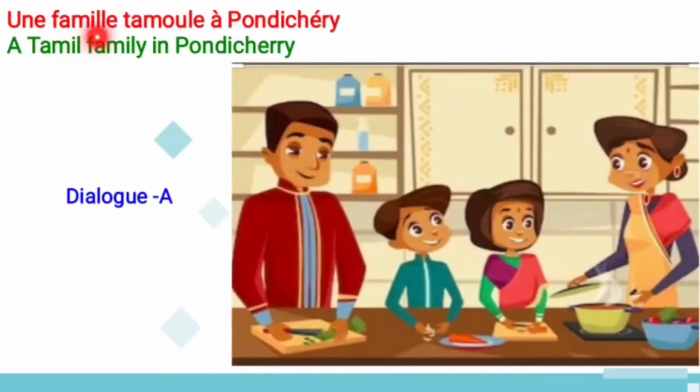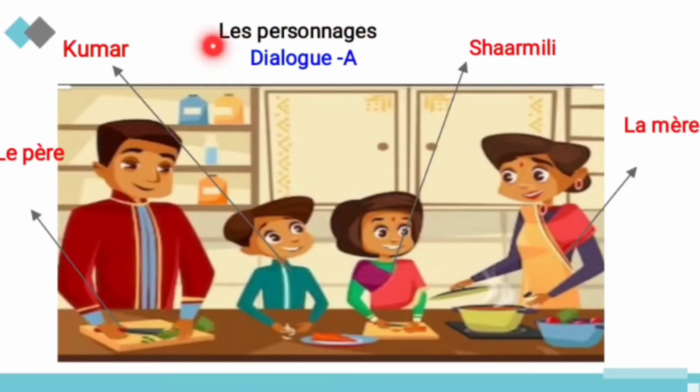And first dialogue, une famille tamoule à Pondichéry. It is a Tamil family in Pondicherry. And dialogue A, see the picture. This picture refers to the Tamil family. And move to the personnages, that is characters. Who are the characters in this dialogue A? Le père, father, and Kumar, and Shamli, and la mère, that is mother. So this dialogue is between these four people only.